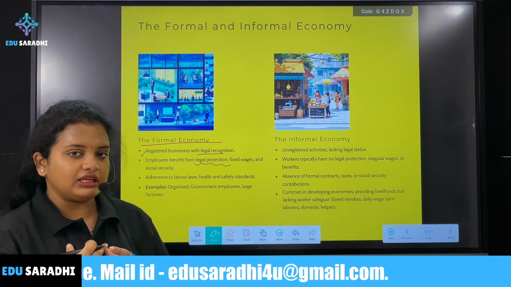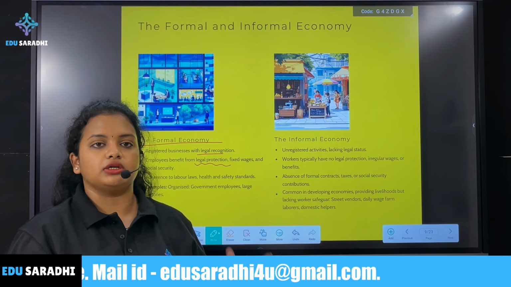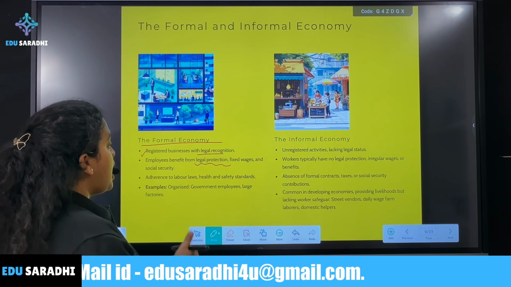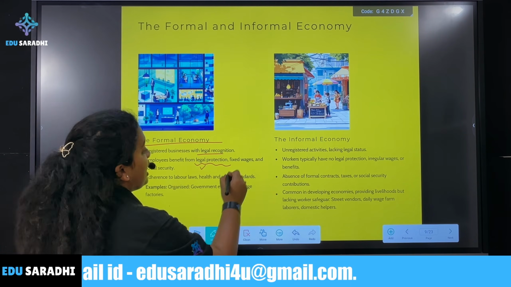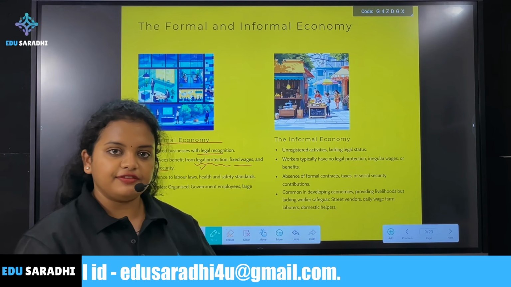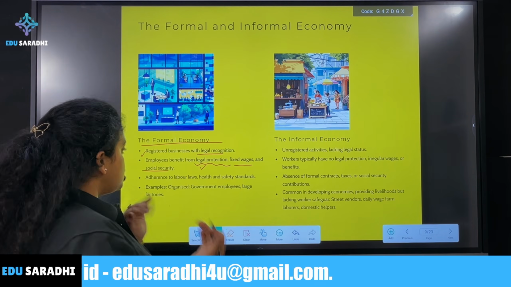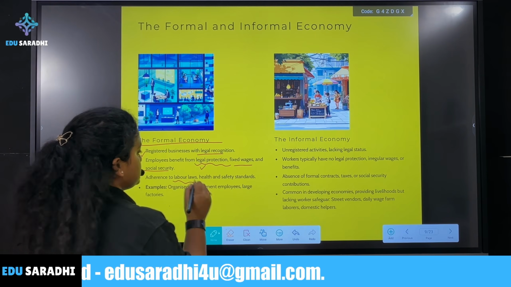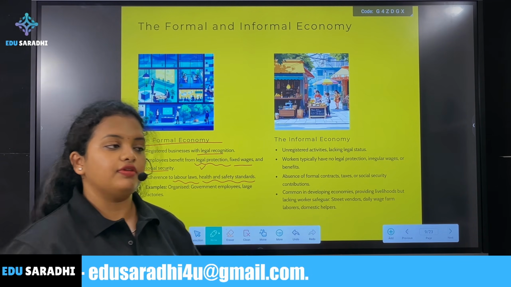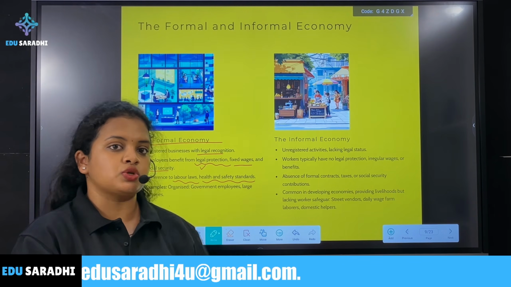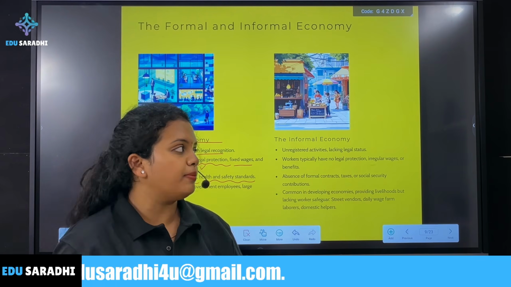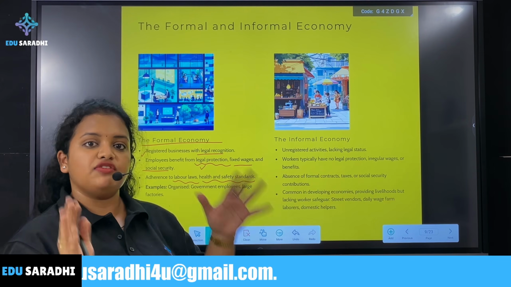If I am working in a government school, what will I have? I will have legal recognition and legal protection. I will have fixed wages. I will have social security. After I retire from that school, I will get a pension. Then adherence to labor laws, health and safety standards. Maybe I can get maternity leave in the future if I am working in a government school. So I can have all these benefits in a formal sector.